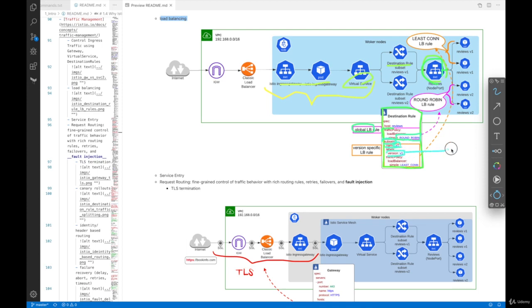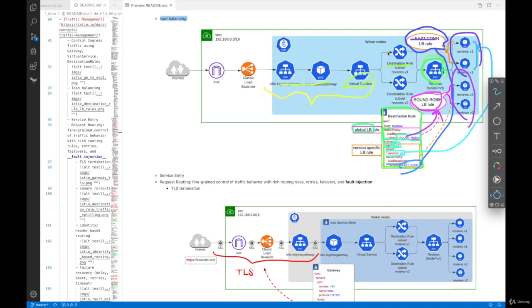And this happens to be a label attached to these pods, 2 pods labeled as version V1. So for these pods, they want to control the load balancing policy to be least connection. So from here, you see a dotted arrow. So for the load balancing algorithm, reviews V1, 2 pods, are going to be least connection. Whereas other pods, by the global configuration here, will be round robin load balancing. So you can configure stuff like this if you want to.